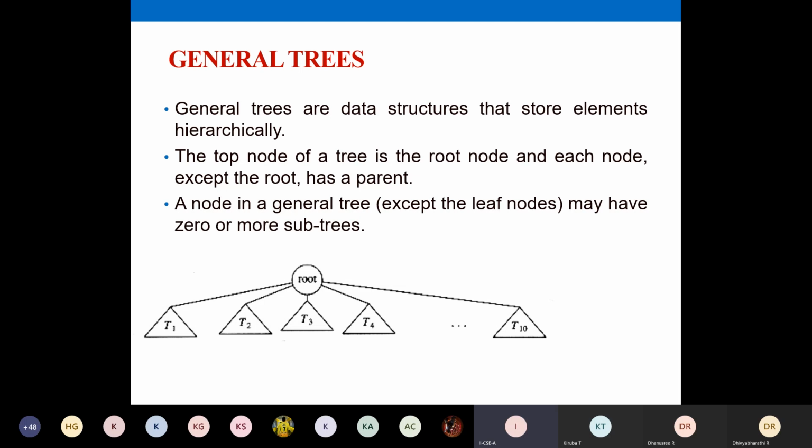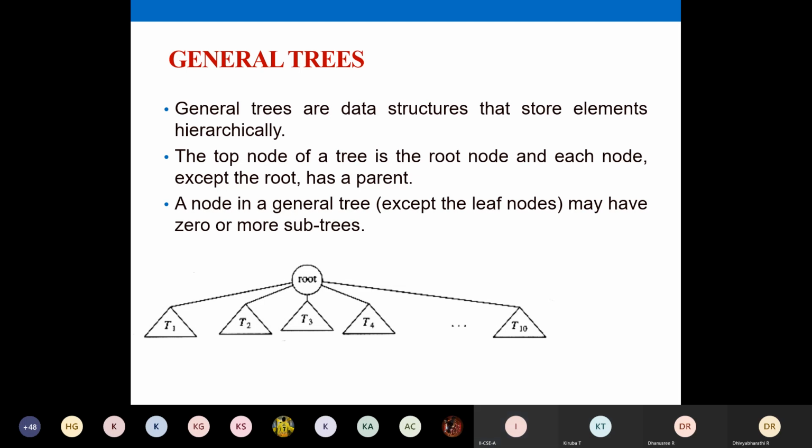And a node in a general tree, except the leaf nodes, may have 0 or more subtrees. So these 3 points depict the following. The first point says your tree is a hierarchical representation. The second point is about your root node, the topmost node.